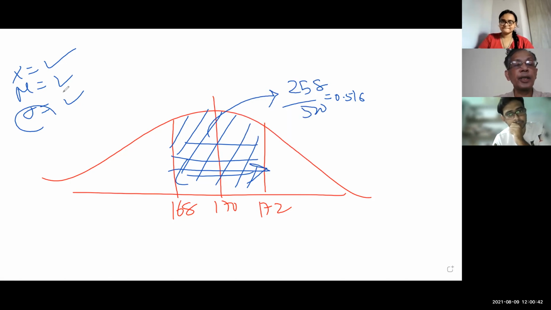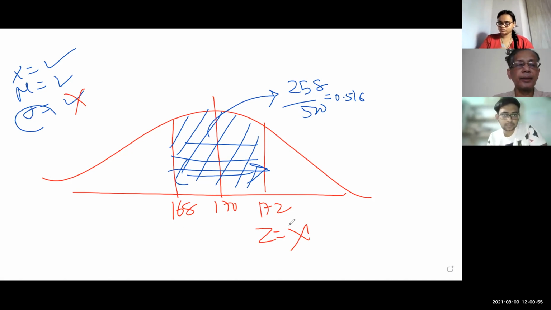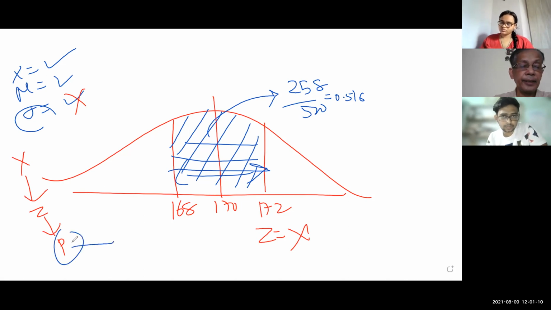So when you do not know sigma, you cannot directly find the Z value. Till now, from X we found Z, and from Z we referred to the normal table for the P value. Now, for the first time, we go the opposite way: we will find P, and from P we have to find Z.